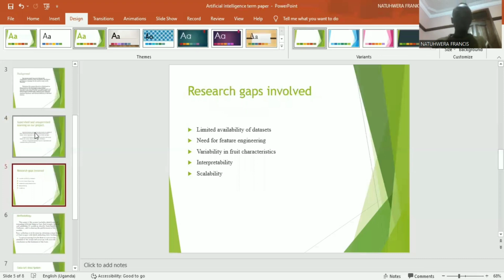So for the research gaps involved in the system, we have the limited availability of data sets, the need for feature engineering, variability in fruit characteristics, interpretability, and then scalability. If I can start with the scalability. Scalability in machine learning refers to machine learning applications that can handle large sums of data and perform many computations in a cost-effective or time-saving way. So that means the gaps involved.